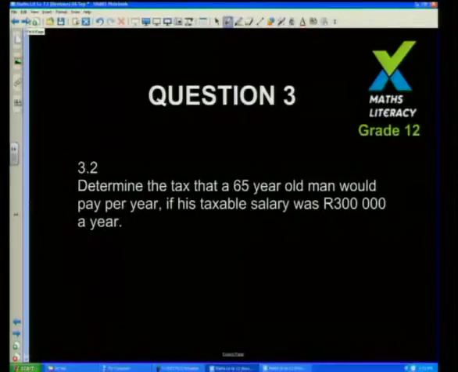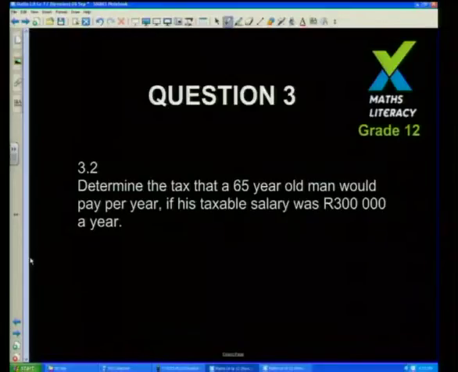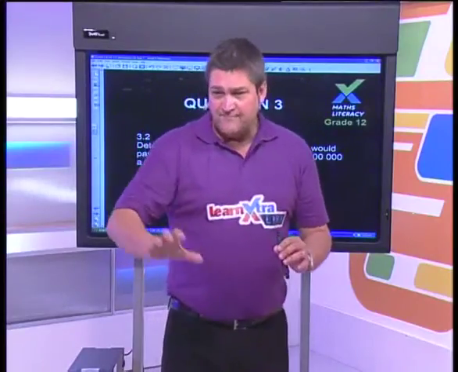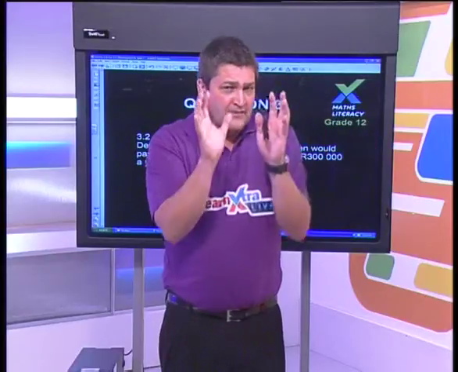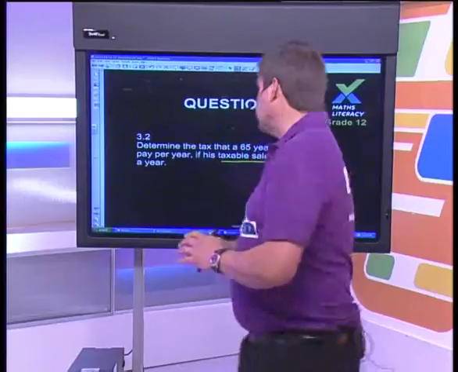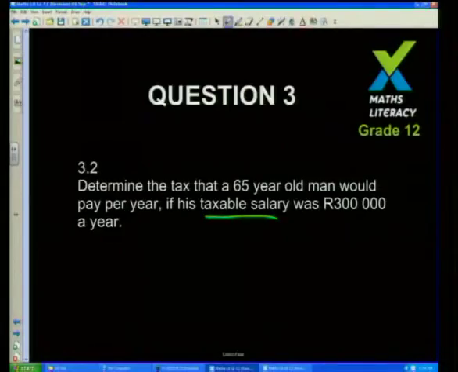Let's look at another example, a more complicated example. Determine the tax that a 65-year-old man would pay per year if his taxable salary was 300,000 rand a year. Now, this whole thing called taxable salary, guys, please understand, you get a certain salary, not all of it is taxed. If you're paying pension, they take that off before they tax you. But that's another story. Right now, all we're doing is working out the tax on a taxable salary, in other words, the amount of money that you're going to be taxed on. In this case, it's 300,000 rand a year.